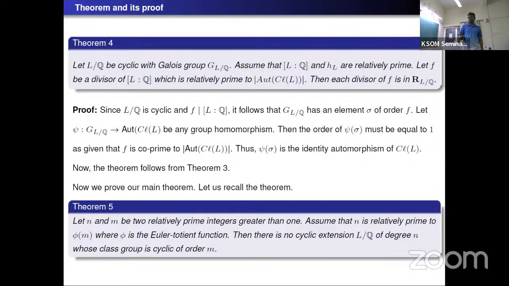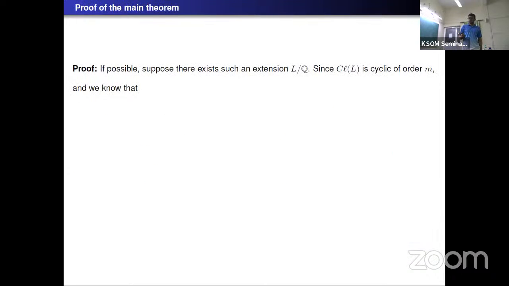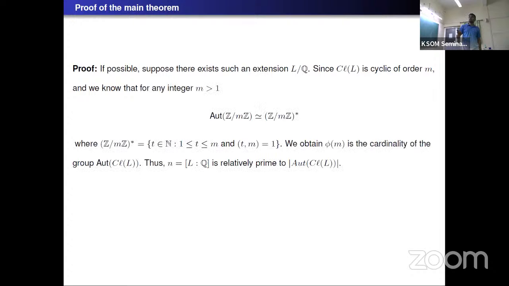If possible, suppose there exists such an extension L over Q of degree n such that the class group of L is cyclic of order n. So the class group of L is cyclic of order n, it means that the class group of L is isomorphic to Z/nZ. And we know that for any integer m greater than 1, the automorphism group of Z/mZ is isomorphic to (Z/mZ)*. (Z/mZ)* is the set that contains all the natural numbers t from 1 to m which are relatively prime to m. So we obtain that φ(m) is the order of the automorphism group of the class group of L.